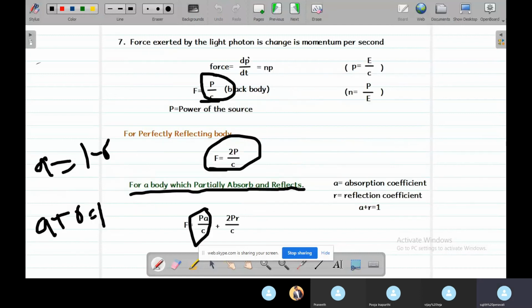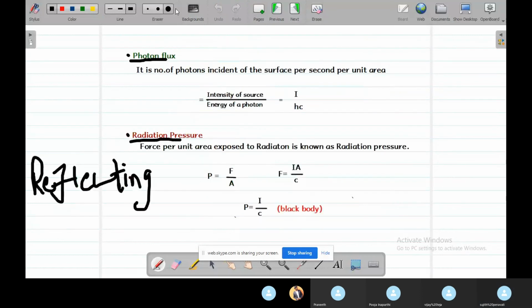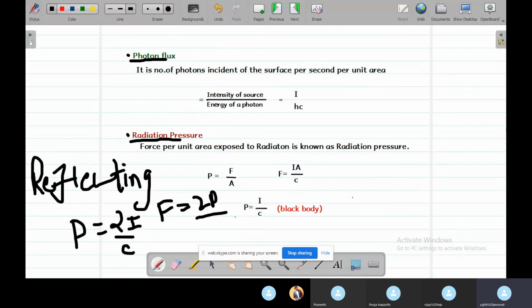As we know, for a reflecting body the force is equal to 2P by c, which means the pressure will be equal to 2I by c, as force is equal to 2P by c.